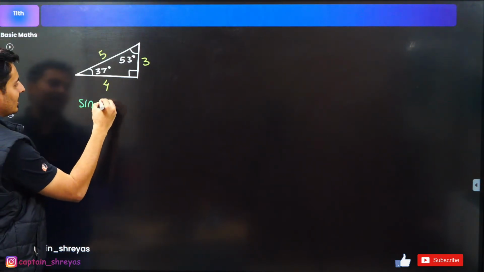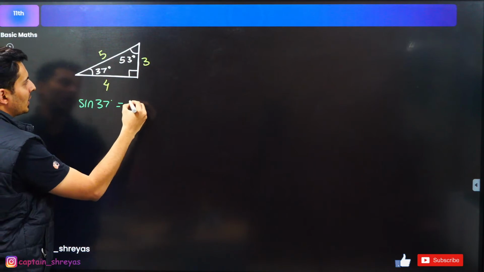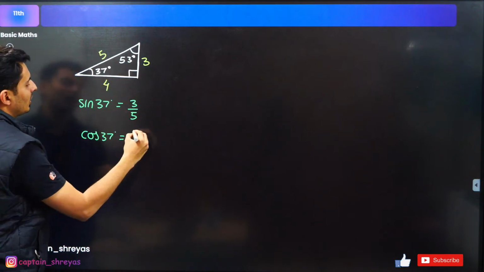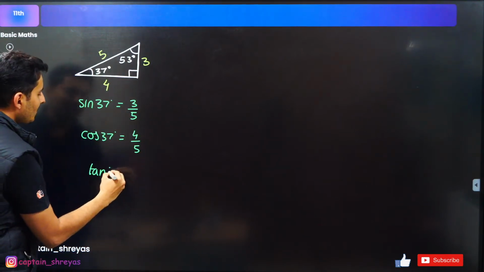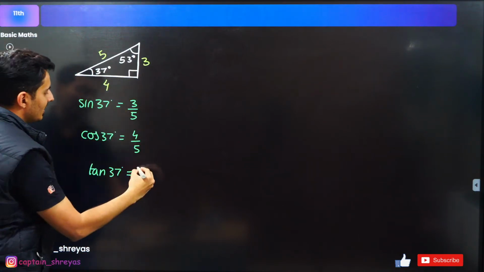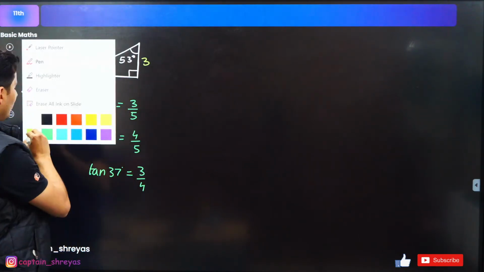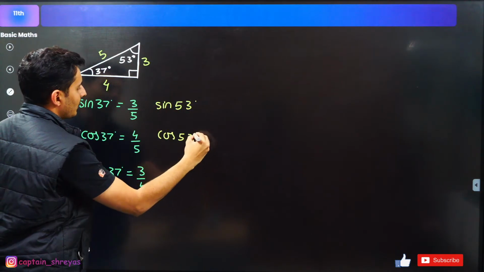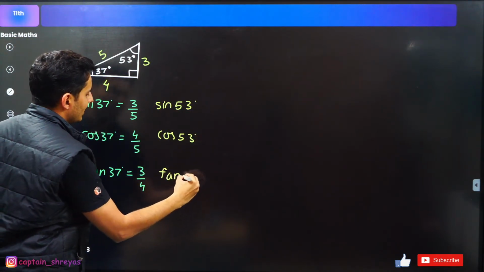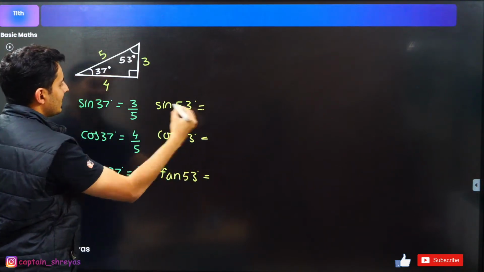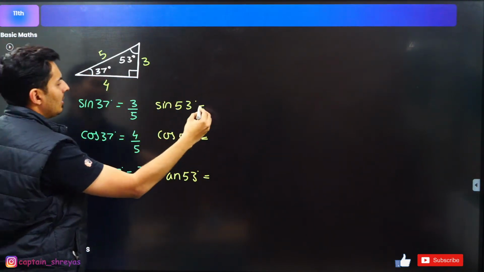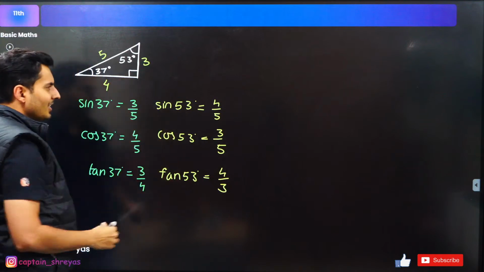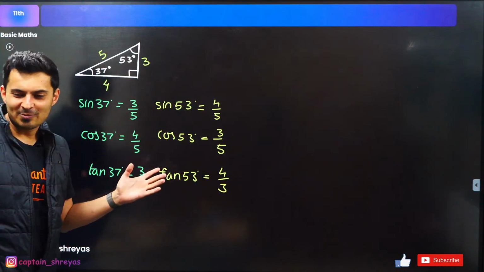Like if I say sine 37, opposite by hypotenuse, so 3 by 5. Cos 37, adjacent by hypotenuse, 4 by 5. Tan 37, opposite by adjacent, so 3 by 4. Similarly, I can also write for 53. Sine 53, opposite by hypotenuse, so 4 by 5. Cos 53 will be 3 by 5, and tan 53 will be 4 by 3. Isn't it so simple, guys, using this triangle?